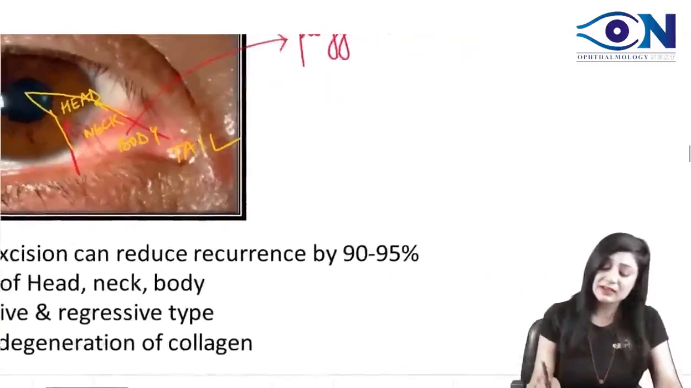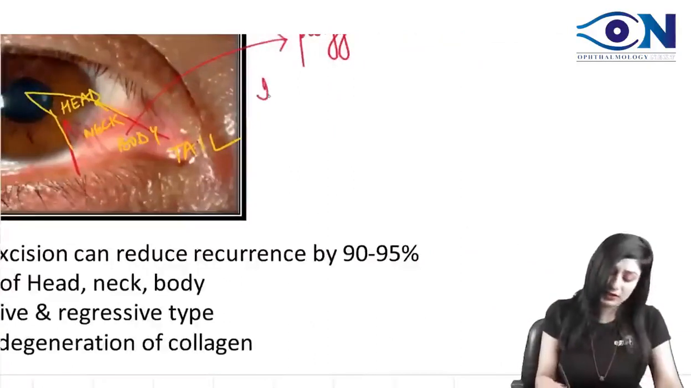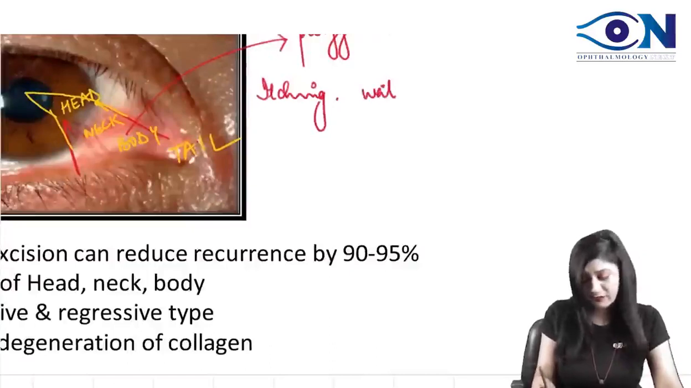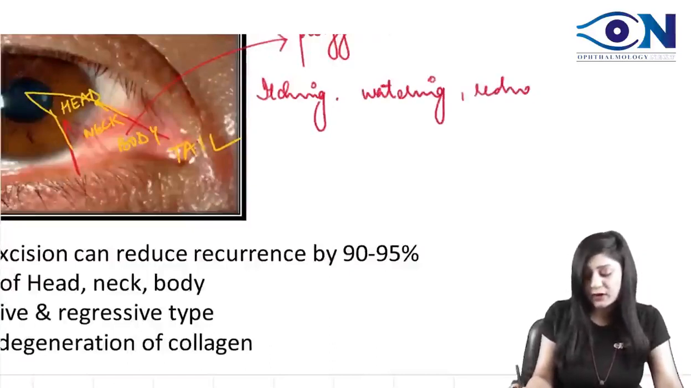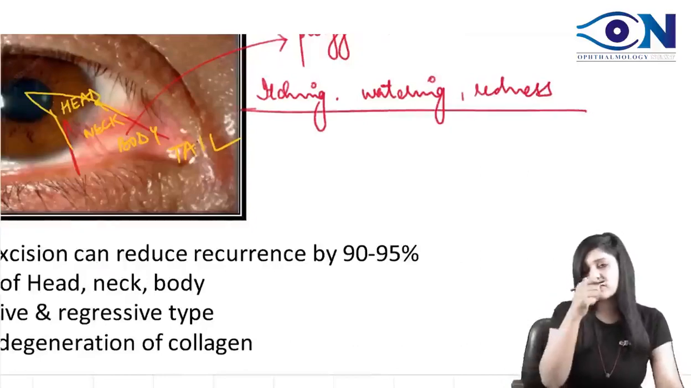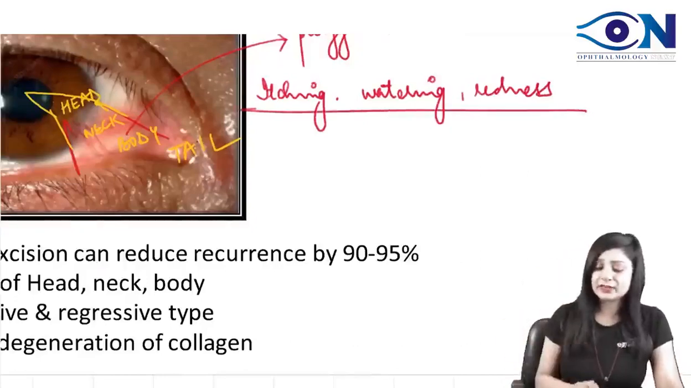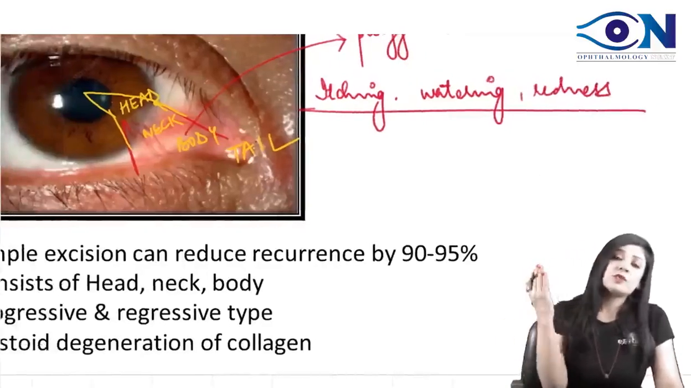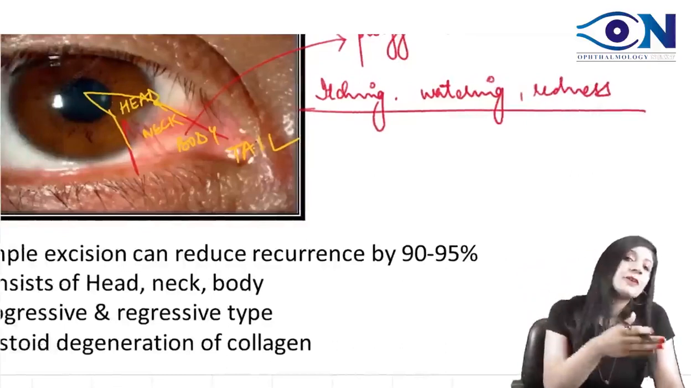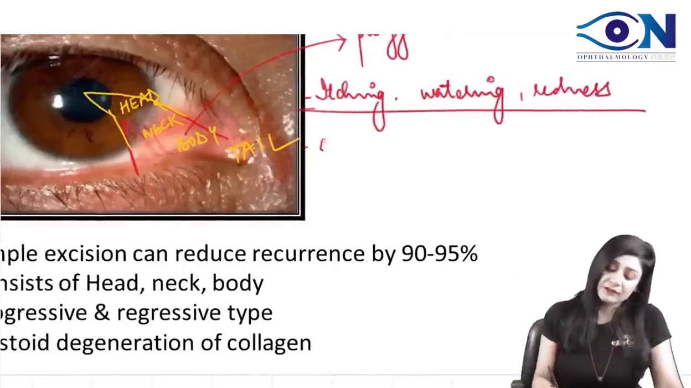It can start just with itching, we can have watering, we can have redness. These are the simple things, because something foreign, an outside growth, is going inside the eye. We will have itching, watering, redness. Now what if it is going beyond the limbus? It will start pressing the cornea. So at that time we will start having astigmatism.